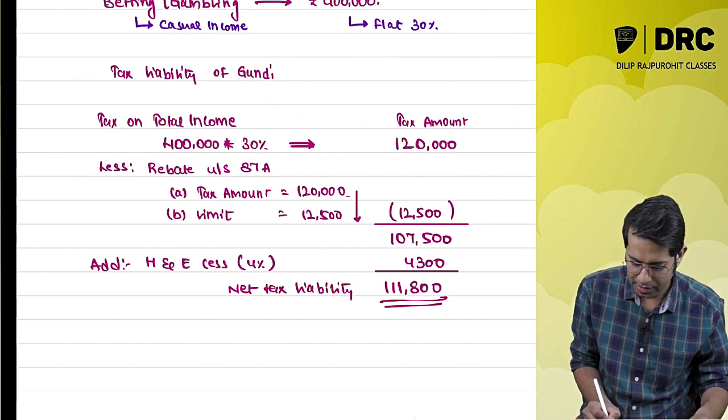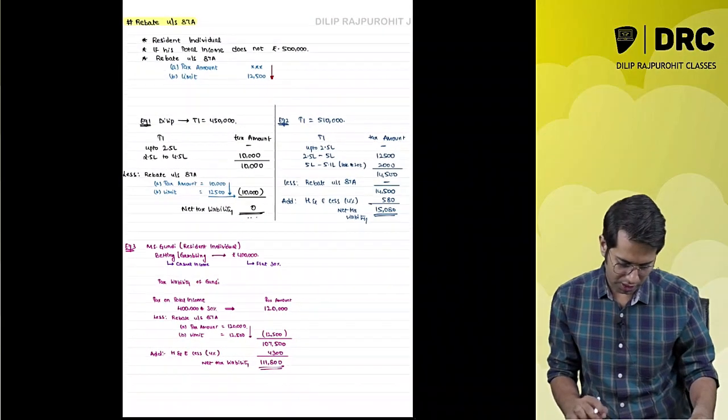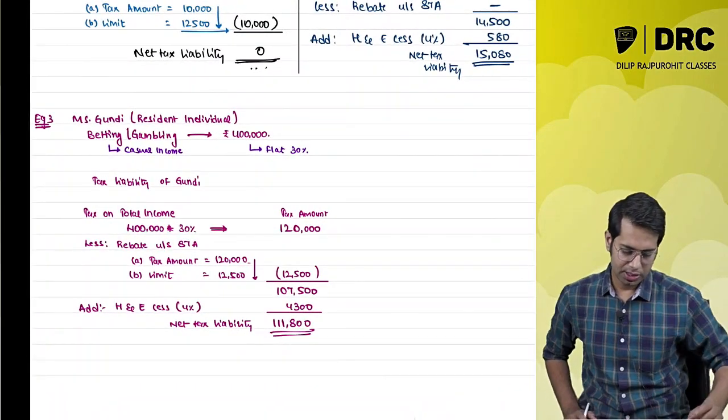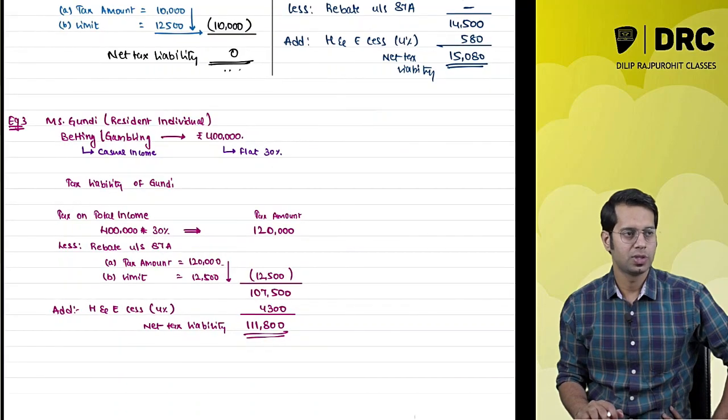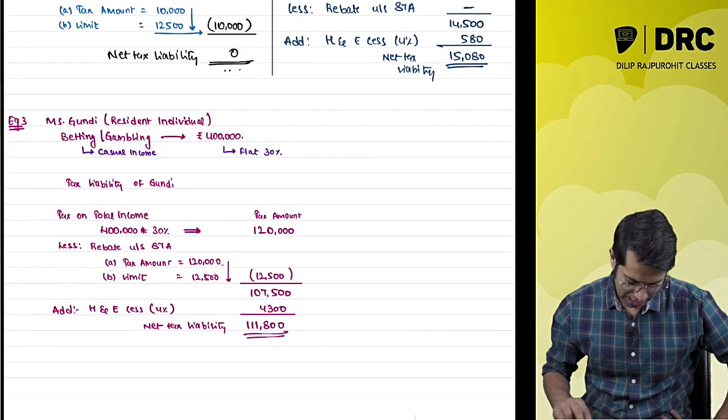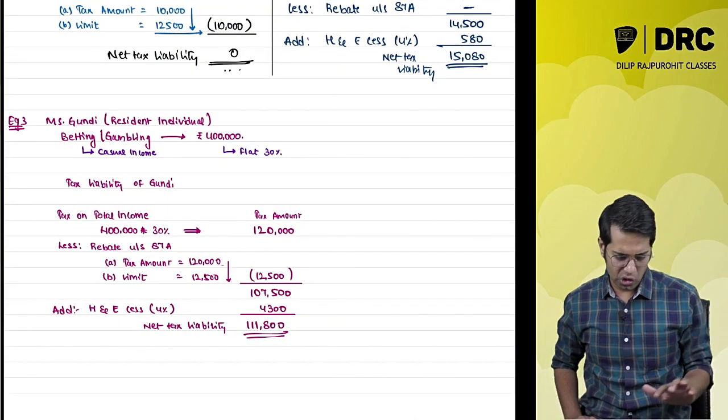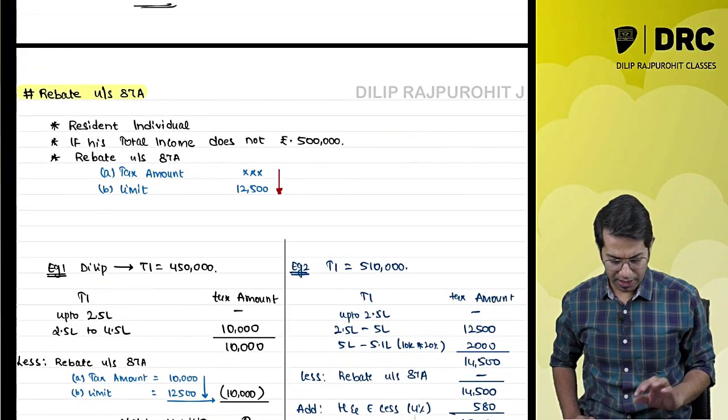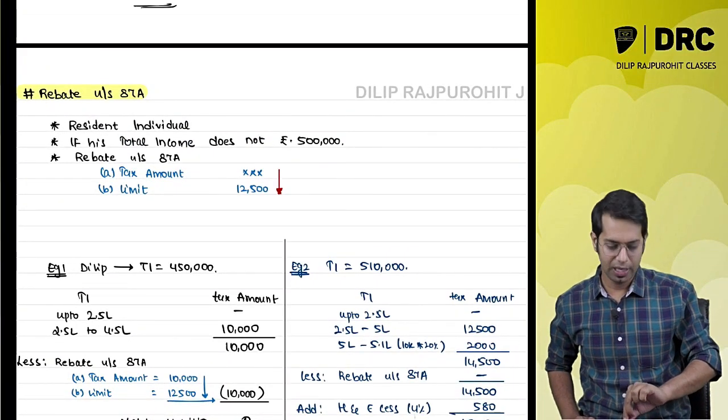Net tax liability. So what is the net tax liability? It comes to 111,800. I hope this concept is very clear to you all. A very small concept, rebate. Now, a very small concept called rebate.